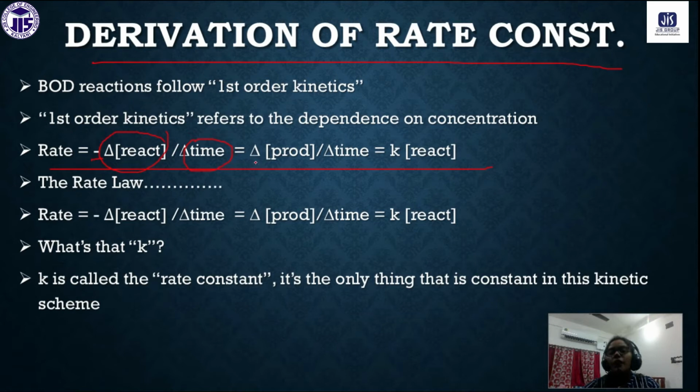Or the rate can also be written as the change of product concentration with respect to time, and that equals K, the rate constant. We denoted the rate constant of any equation with K. So this is our rate equation.